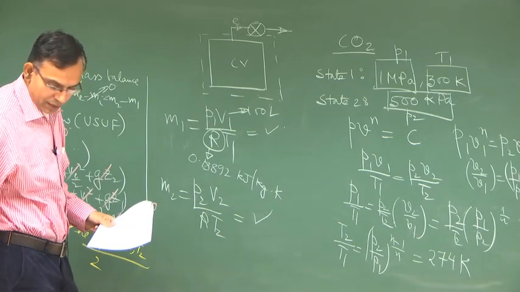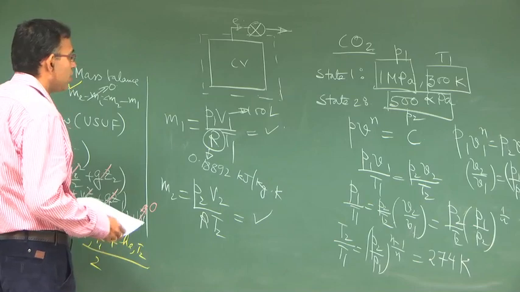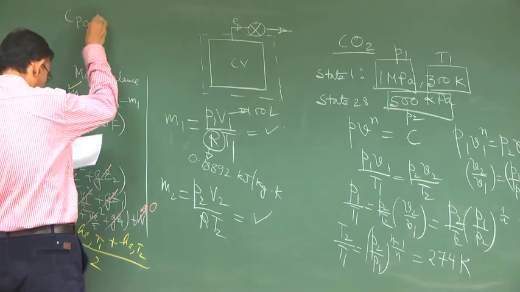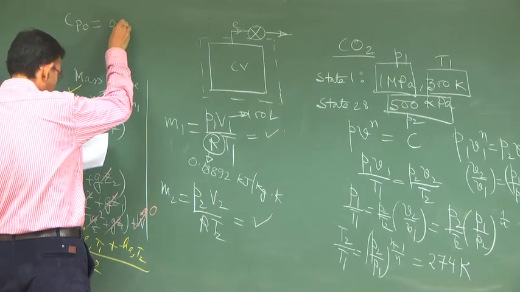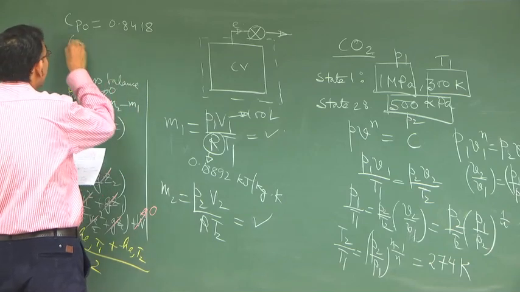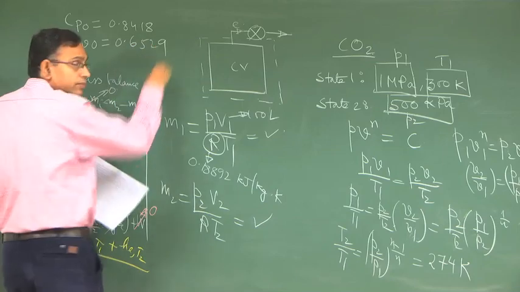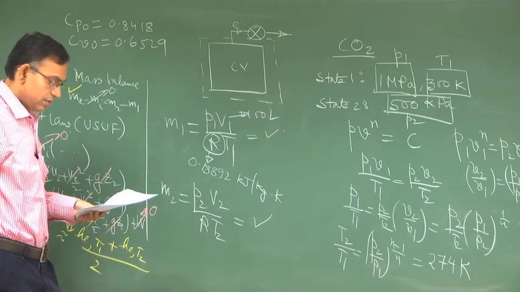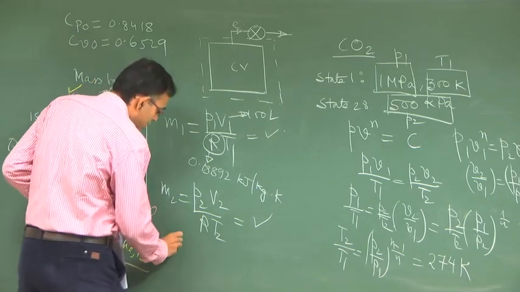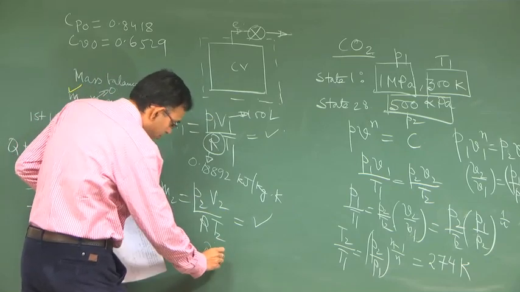And if you do that, then for U and H you can use constant Cp and Cv. So, you can assume Cp0 is equal to 0.8418 kilojoule per kg Kelvin, and Cv0 is equal to 0.6529. So, if you consider this, then you will get the heat transfer Q is equal to 20.1 kilojoule.